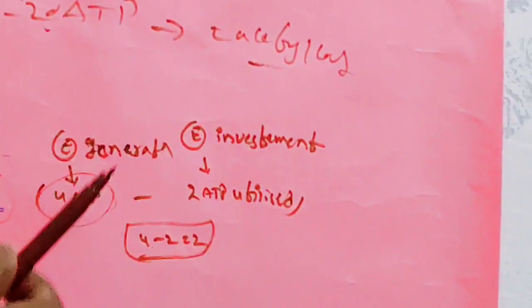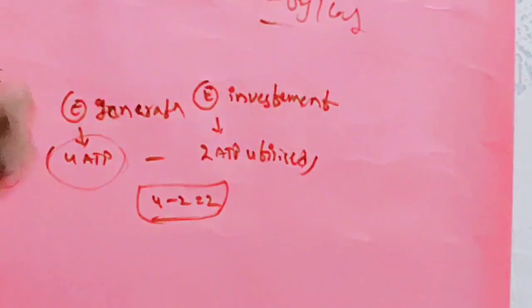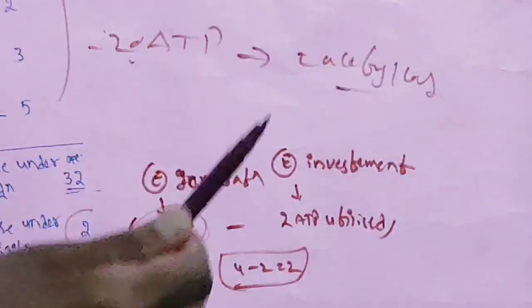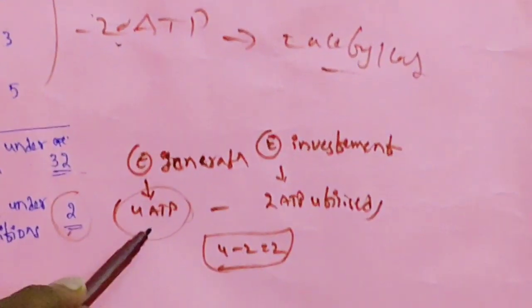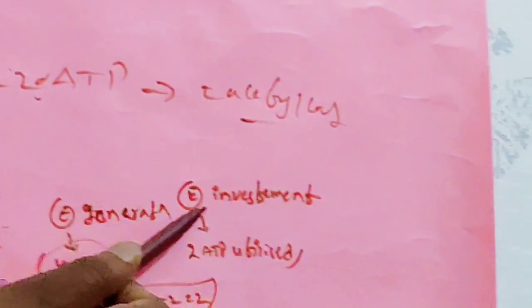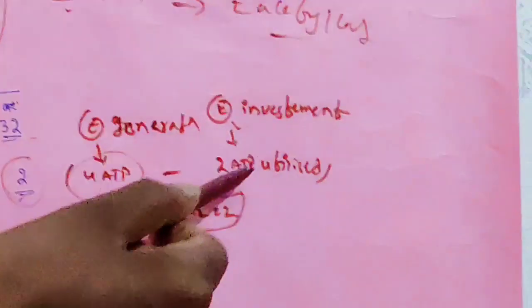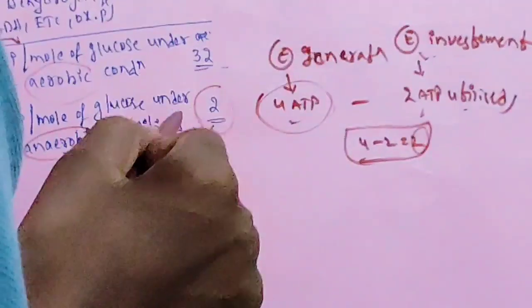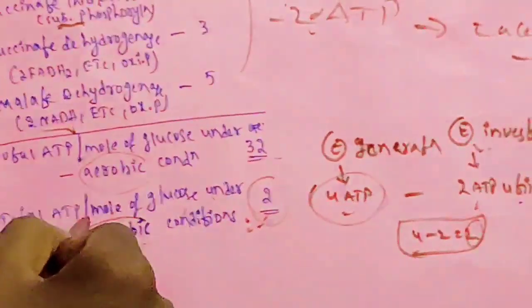In that pathway I showed 2 ATPs only, but that is for one molecule; actually 2 molecules are producing, so 4 ATPs. In the energy investment phase of glycolysis, 2 ATPs are utilized. So 4 minus 2 is 2. These 2 ATPs are the total ATP per mole of glucose under anaerobic condition.